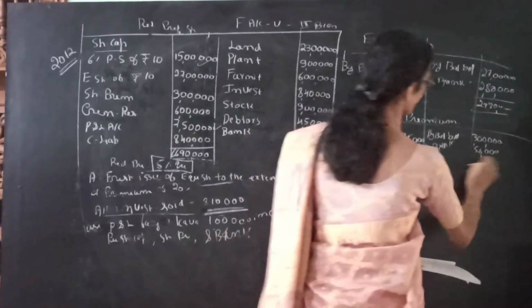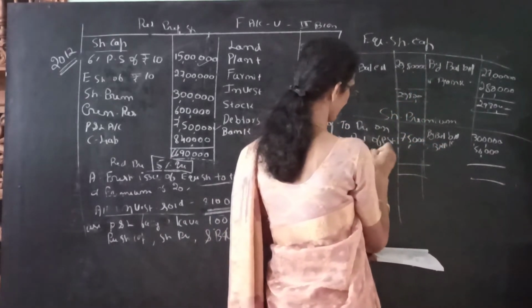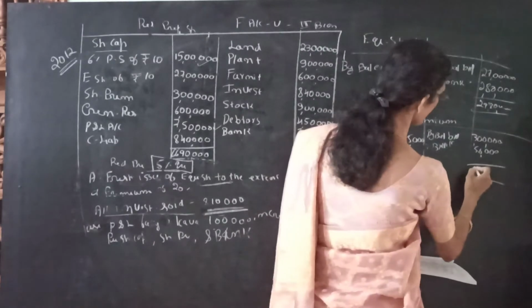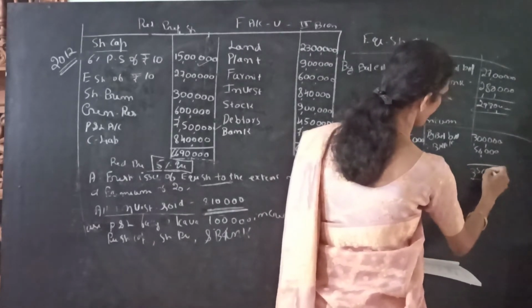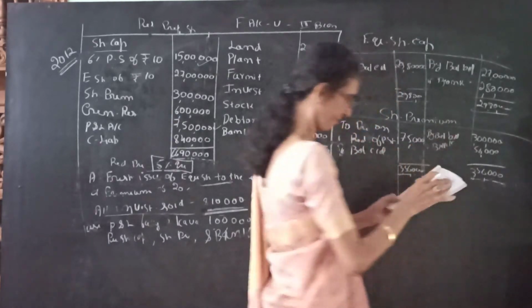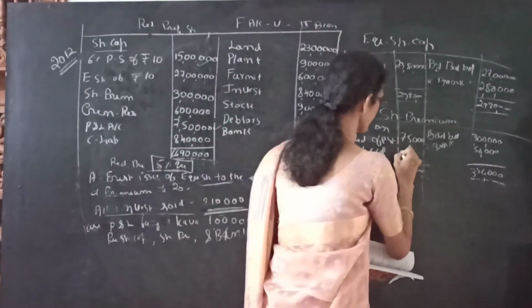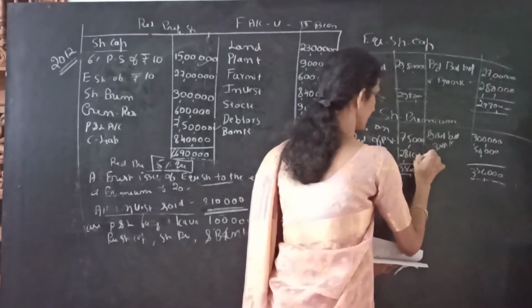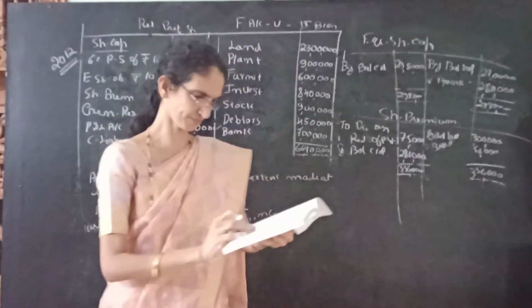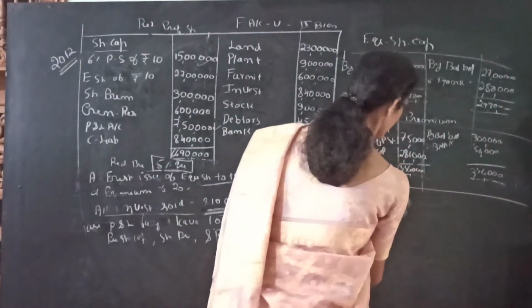Then the credit side is more, so the balance is carried down. To balance carried down. So the total here is 3,56,000. From this 3,56,000 minus 75,000 we get 2,81,000. Next we have to prepare as per their requirement.